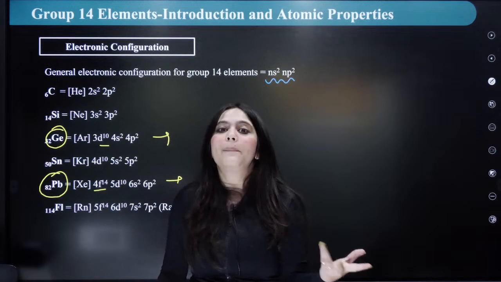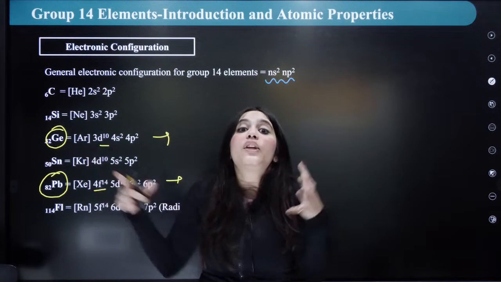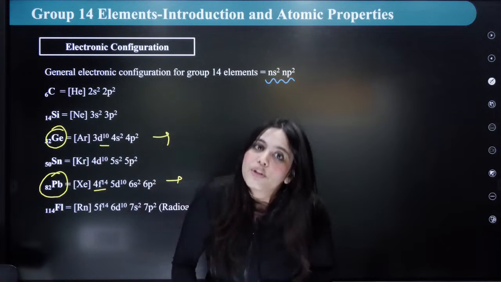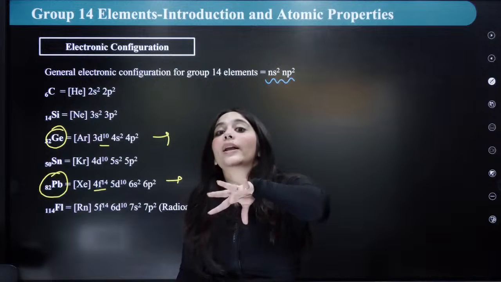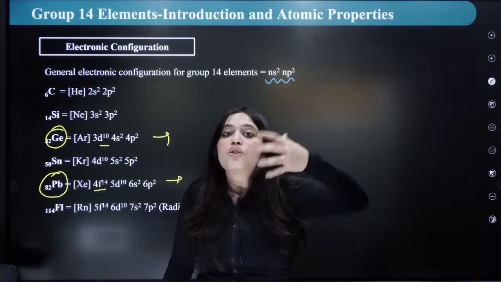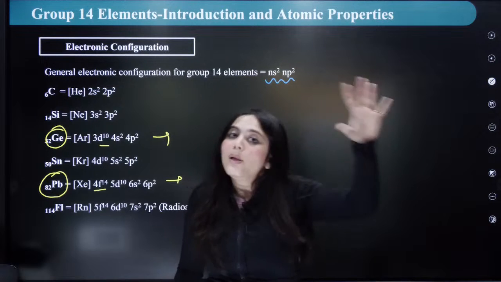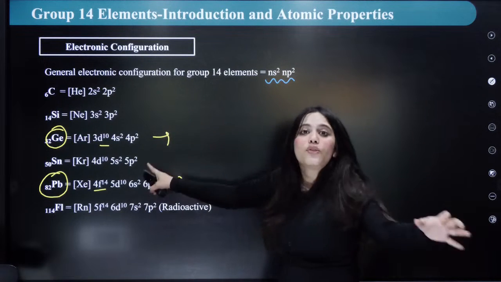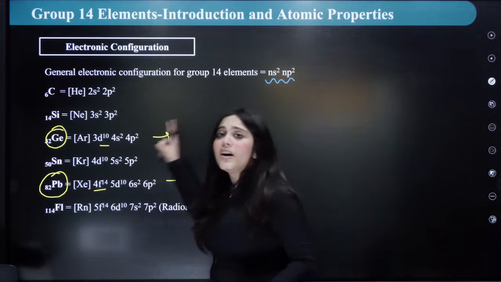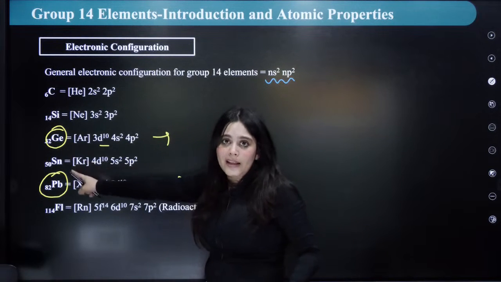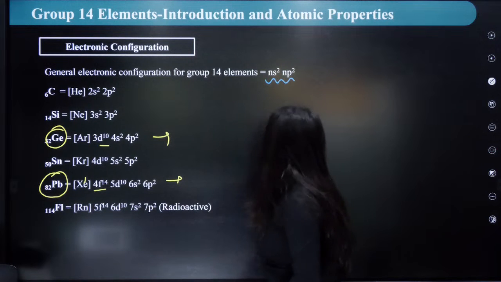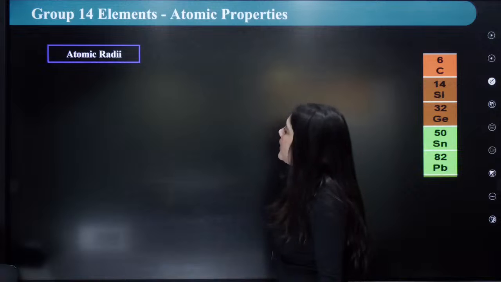Physical property, for example, their atomic size will reduce because d and f orbitals are poor shielders, hence the size will reduce. If the size reduces, the ionization energy will increase, and the formation of oxidation states will be affected due to the presence of d and f orbitals. So the inner electronic configuration is very important, that for the first time d orbitals are introduced in germanium and f orbitals are introduced in Pb. Okay, everybody understood this? Let us move forward with the atomic radii.